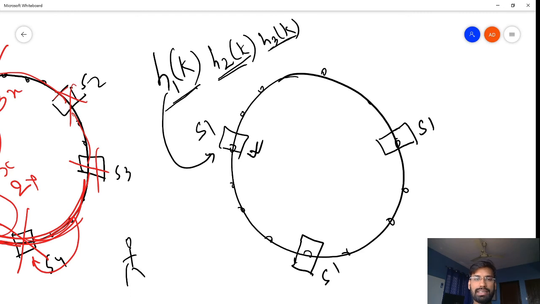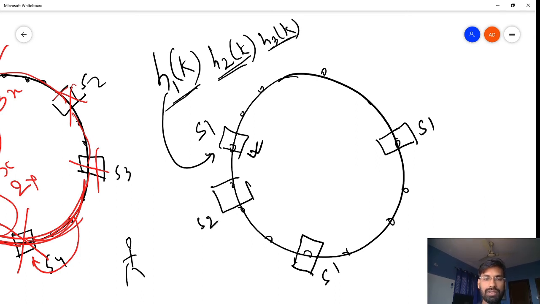Let's see why exactly we are doing so. Let's introduce some more servers over here. Let's say this is S2, and over here there is another S2, and one more.